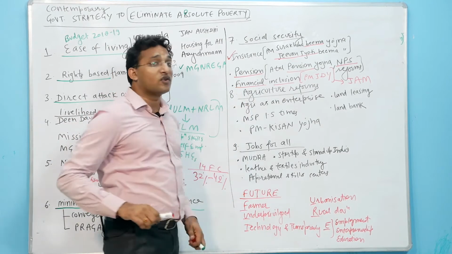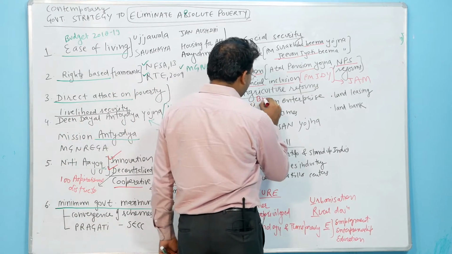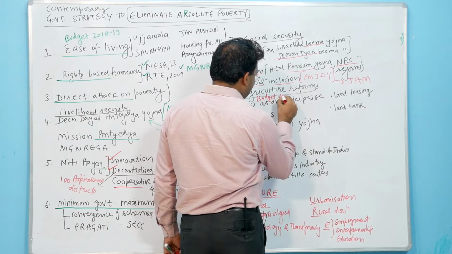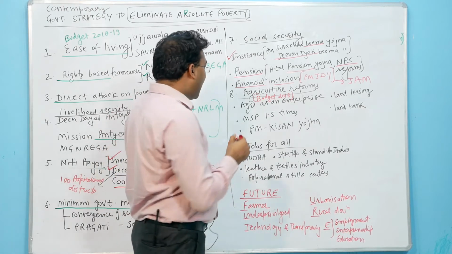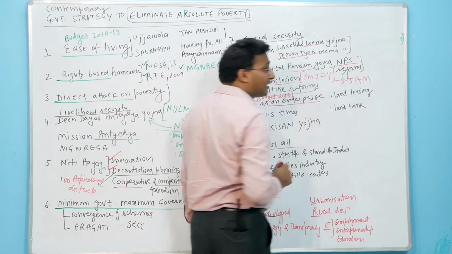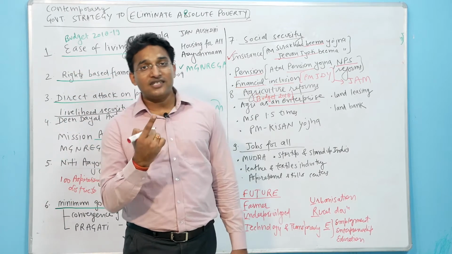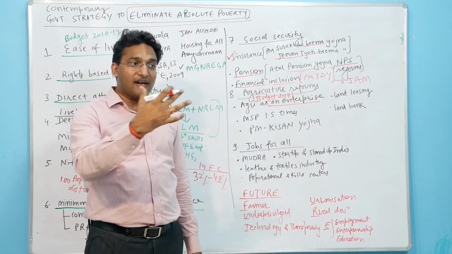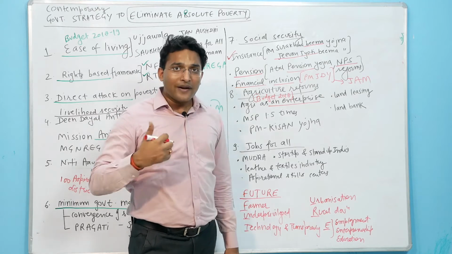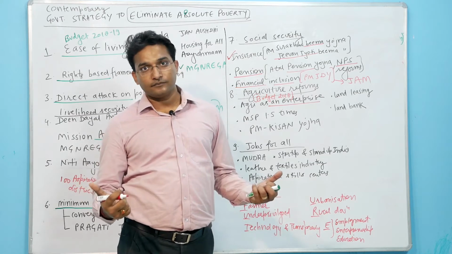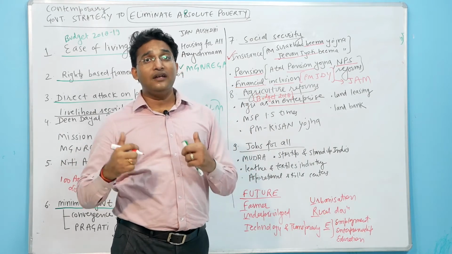Then agriculture sector is one of the major sectors which needs to be reformed. And the budget 2018 introduced the concept of agriculture as an enterprise. So agriculture should not be seen just as an occupation. When we see agriculture as an enterprise, we can attract the youth. What is the meaning of agriculture as an enterprise? Enterprise is something which produces a profit. So let us make agriculture a profit-making enterprise, profit-making work.